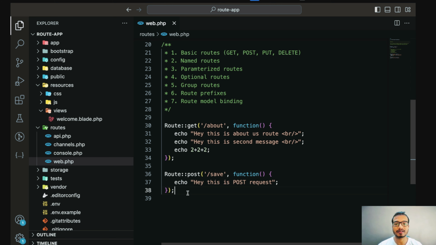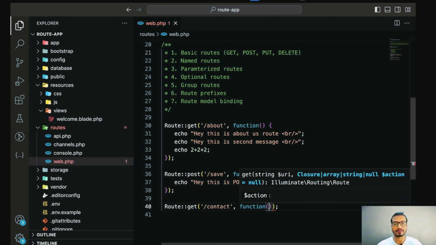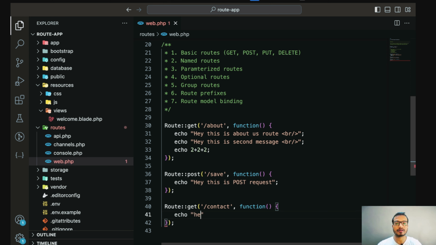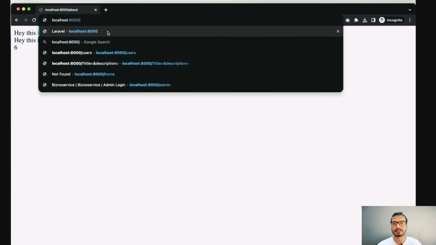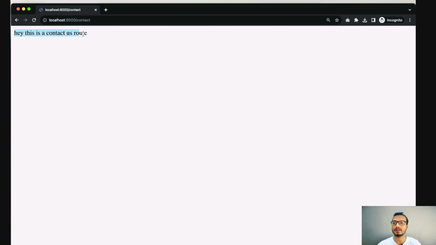So now let's create another get route, and here I will define /contact, and I will create a function, and inside this I will just echo out a message: hey, this is a contact us route. This named route will be used along with all these requests. You can give a unique name to all methods like get, post, put and delete. So as of now I have created this get route. Now if I try to access the route /contact, we have this message, hey, this is a contact us route.